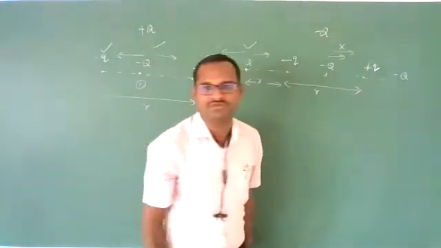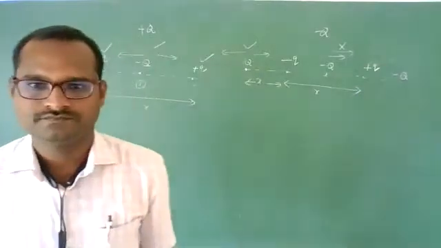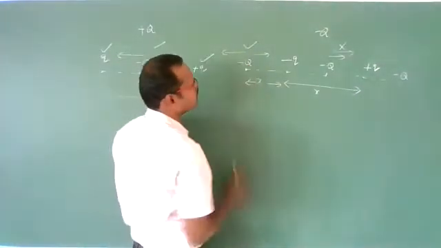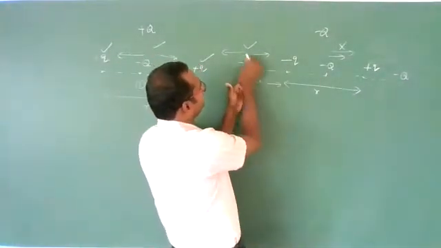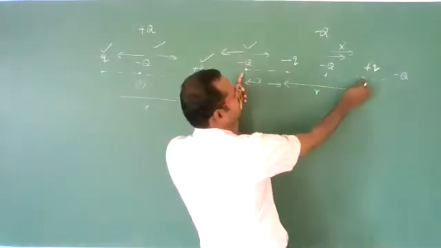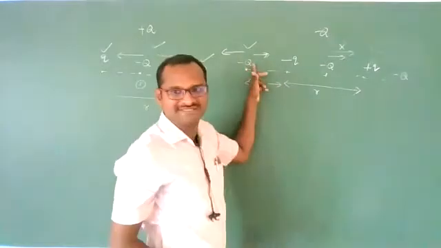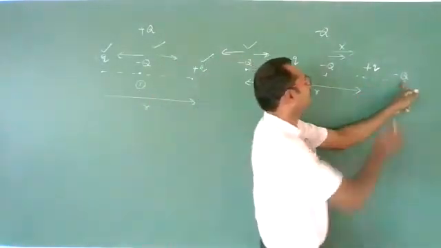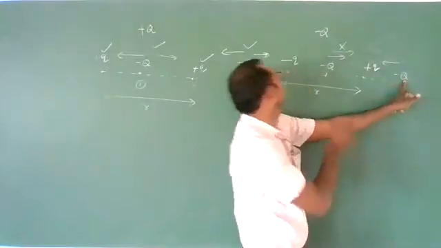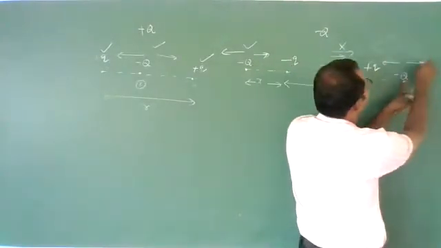It is not in equilibrium position. Now if we keep it here, due to the negative charge, repulsive force this side, due to the positive charge, attractive force this side. This possibility is there. Here, due to the positive charge, attractive force, due to the negative charge, repulsive force. This possibility is there.